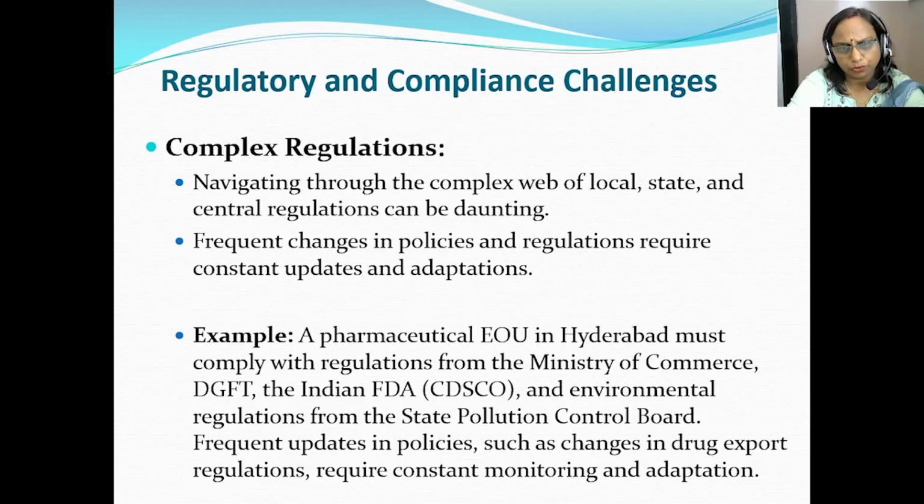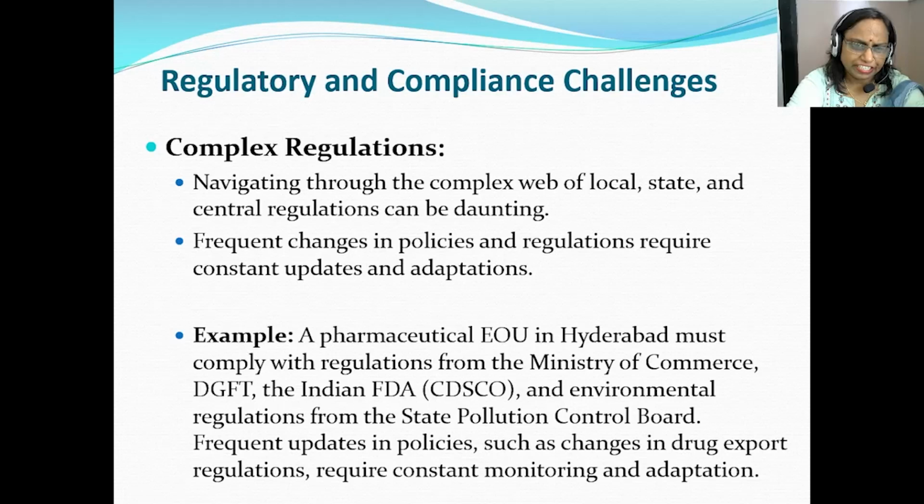Here I would like to quote an example of a pharmaceutical EOU located in Hyderabad. It has to comply with the regulations from the Ministry of Commerce, DGFT, and the Indian FDA, that is CDSCO, and certain other environmental regulations from the State Pollution Control Board.